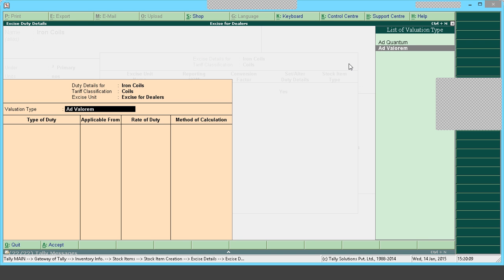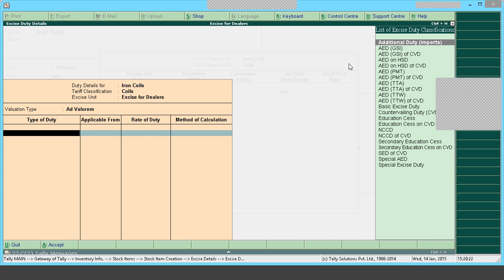And when we come to ad valorem, this is on the value of the goods. A certain percentage of duty will be charged on the value of the goods, so we call it ad valorem. So I'll go to ad valorem. You might be aware by now that for excise duty, if it is purchased within the boundaries of a country, you will have basic excise duty of 12%, education cess of 2%, and secondary education cess of 1%. You can configure it from here.